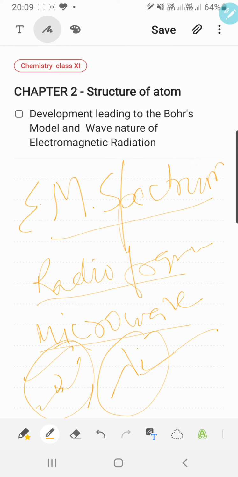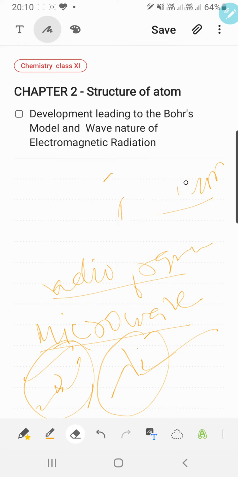Special instruments are required to detect non-visible radiations like ultraviolet, X-rays, and the radio waves. Some instruments are required for that, but visible light we can see with the naked eyes. And some units are there. Some units we will use here, different kinds of units to represent the electromagnetic radiation.